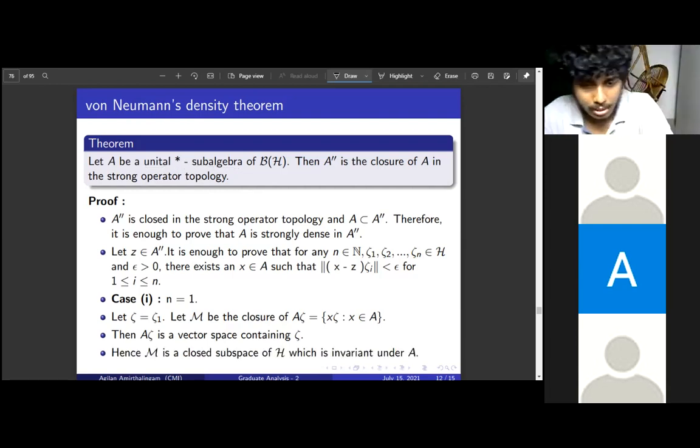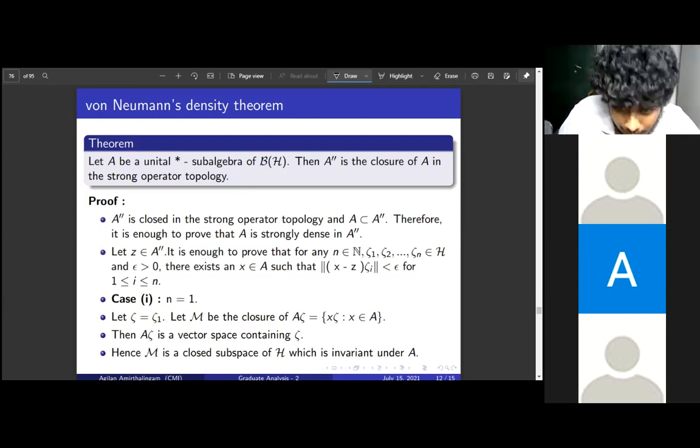Now we are taking a closure of this subspace, so it is going to be a subspace again, and also it will be invariant under A. That is how we define A zeta. M is the closure of A zeta. You take any point, say x zeta in A zeta, then it is obviously closed under this.